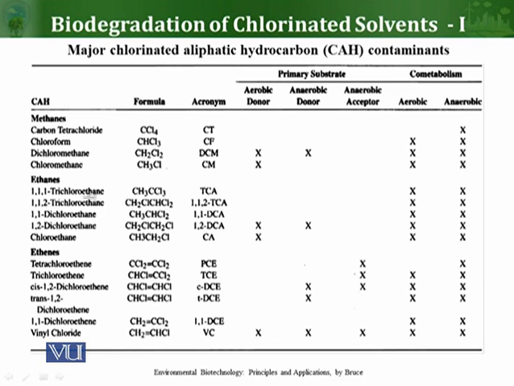So if you talk about methanes, you can see here we have dichloromethane and chloromethane, which can act as primary substrate and can be aerobic donor. In case of dichloromethane, it can also be anaerobic donor as well. These can be co-metabolized both under aerobic and anaerobic condition, except for carbon tetrachloride, which cannot be or is not known to co-metabolize under aerobic conditions. In case of ethanes, you can see here again the dichloroethane, chloroethane, these can act as aerobic donors, and dichloroethane can also act as anaerobic donor, and all of these can be co-metabolized both under aerobic and anaerobic conditions.